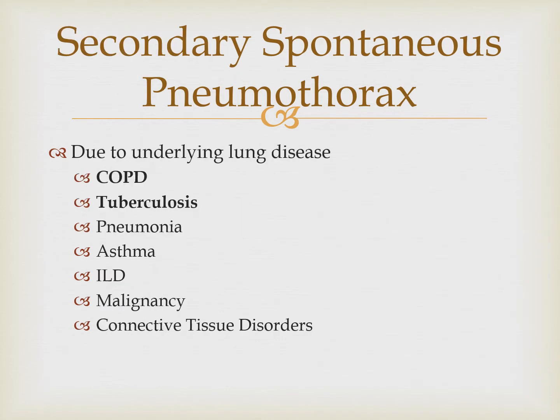The next one is secondary spontaneous pneumothorax. If you find any underlying pathology involving the lung, that will be called secondary pneumothorax. The most common causes are chronic obstructive pulmonary disease and tuberculosis, followed by pneumonia, asthma, interstitial lung disease, malignancy, and some connective tissue disorders as well.